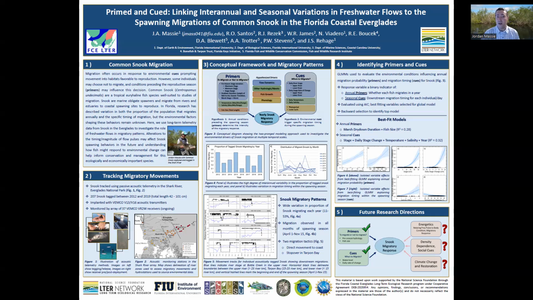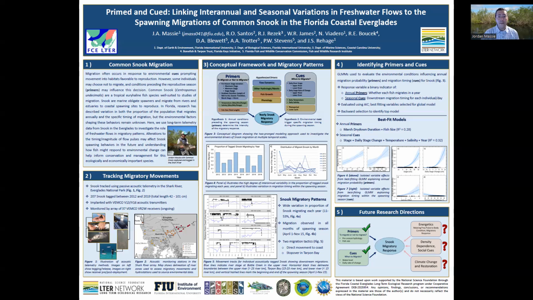Our models suggest that the proportion of snook that migrate each year is influenced by fish size and seasonal drawdowns in water level, which affect the concentration of freshwater prey entering the river channel from drying marshes, and that the timing of migration is largely explained by high flow events resulting in increased water levels and high daily rates of change.